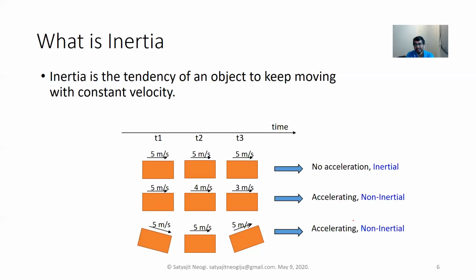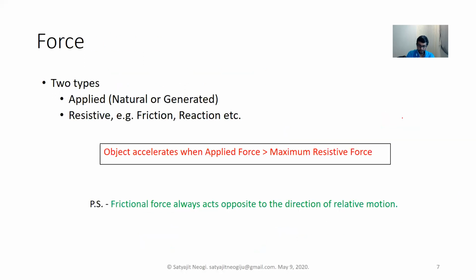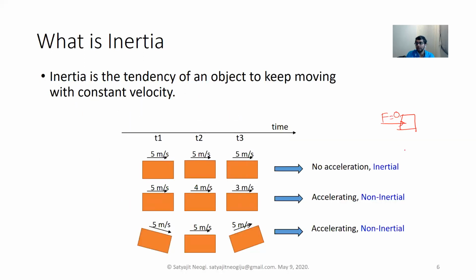It says that if there is no external force applied on a body, meaning all the forces applied together on it equal 0, then if a body was at rest originally, it will continue to be at rest.